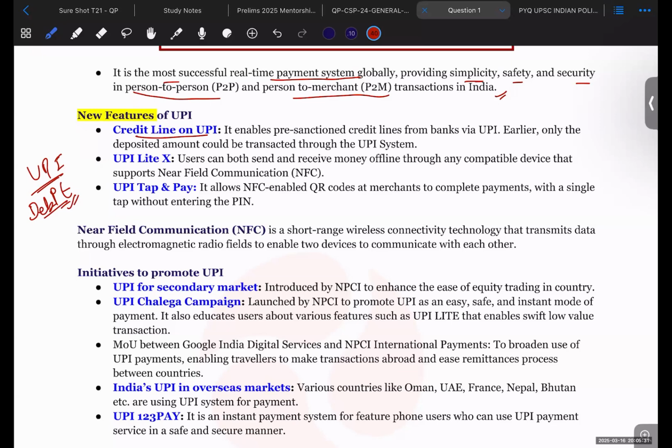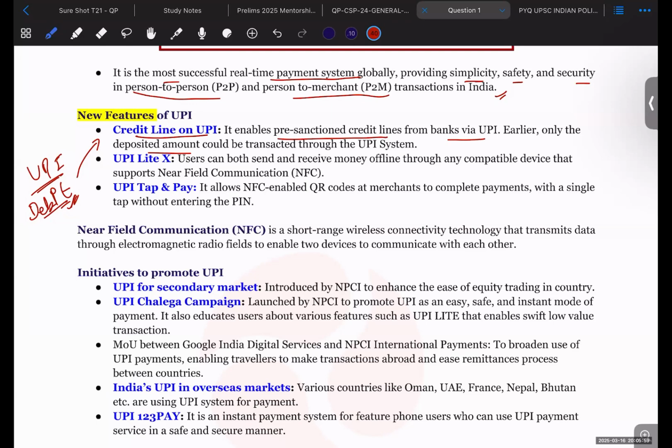You could make transactions on those amounts only. Now, credit line or loan has been extended on UPI. So on UPI, you can access a loan and transfer your money. Pre-sanctioned credit lines are accessible from banks via UPI, whereas earlier only deposit amounts could be transacted.